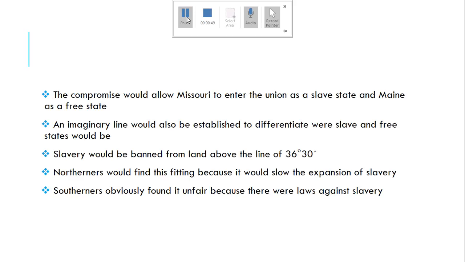Northerners would find this fitting because it would slow down the expansion of slavery. Southerners obviously found it unfair because there were laws against slavery.